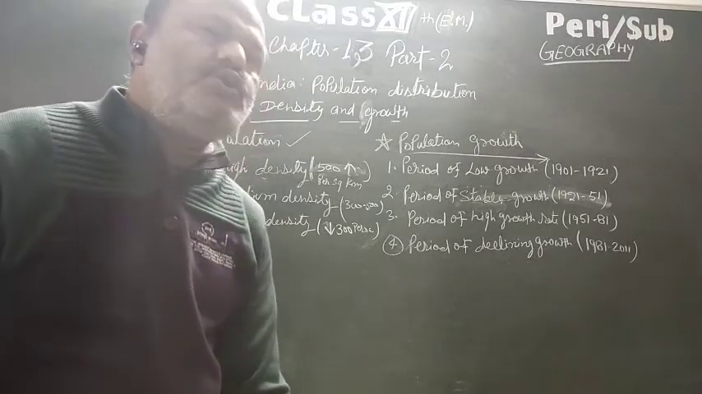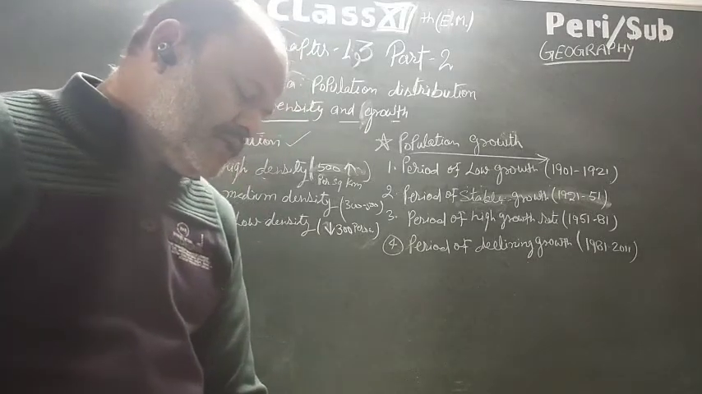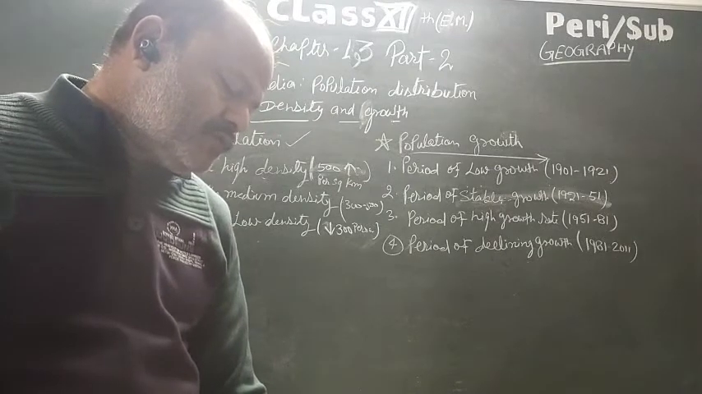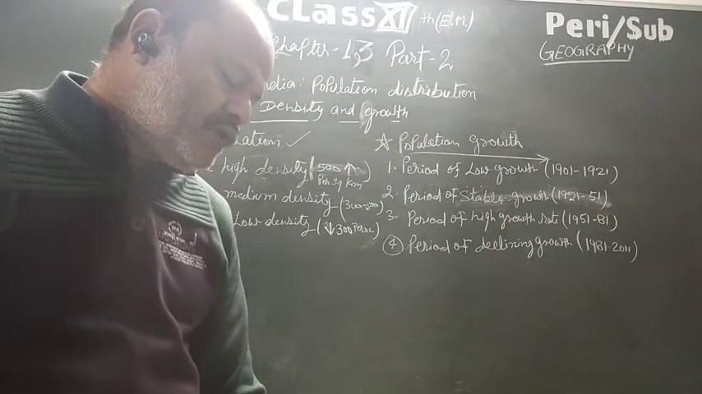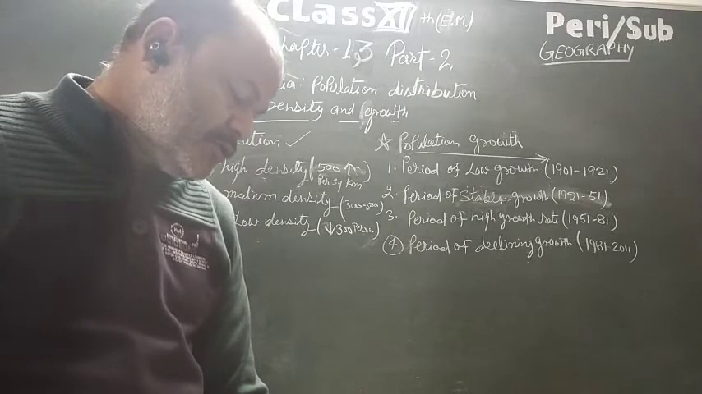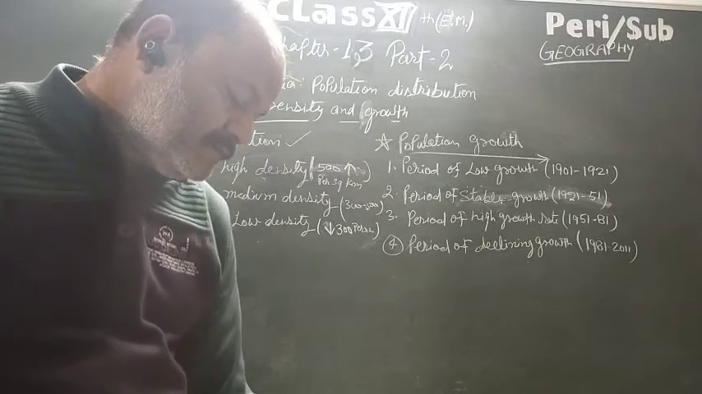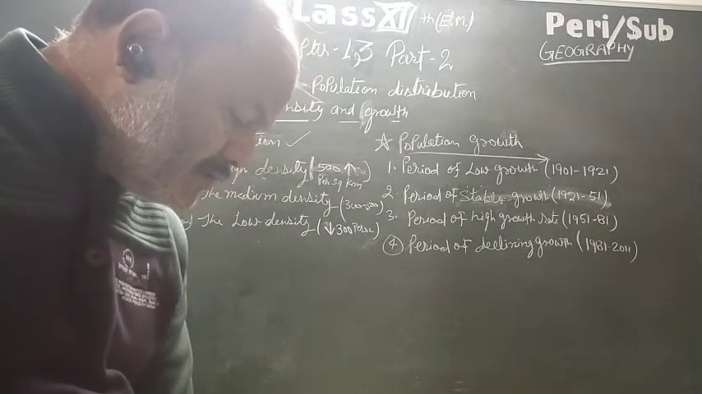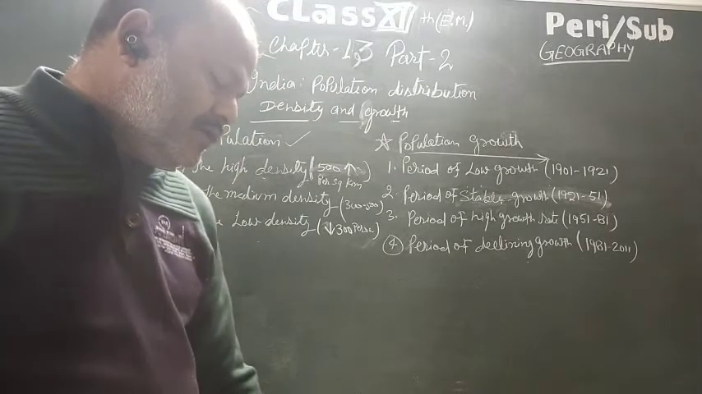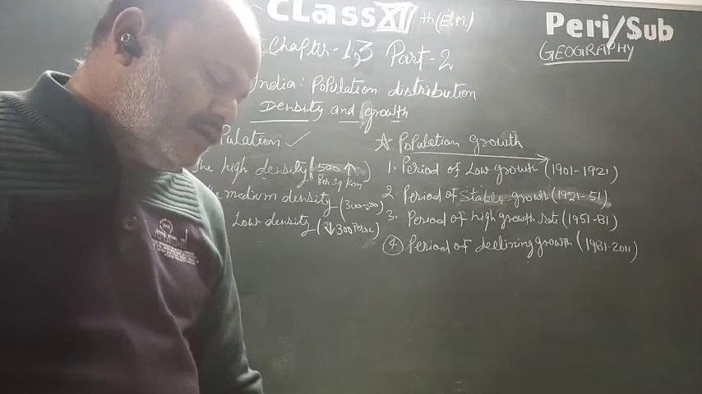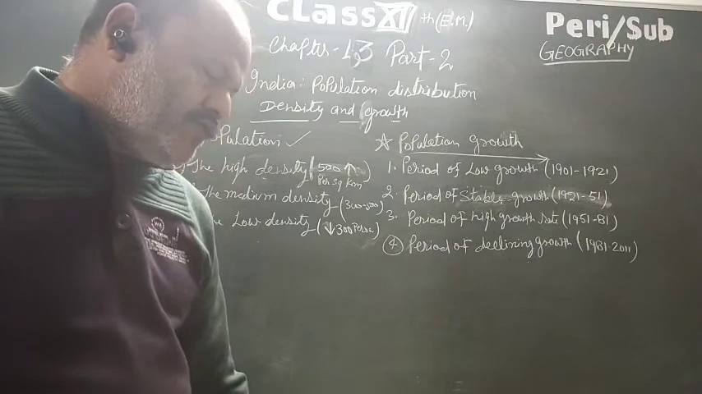this period the population grew at a very slow phase, 0.27% per annum. It increased from 23.84 crore to 25.13 crore during the decline. Deadly in 1901 to 21 due to the famine, epidemic and shortage of food.